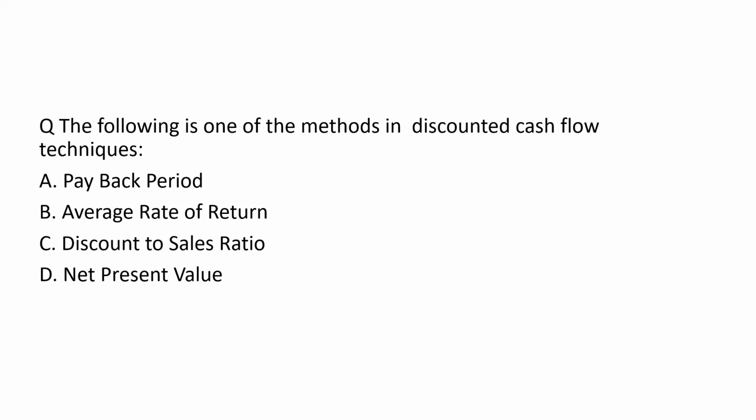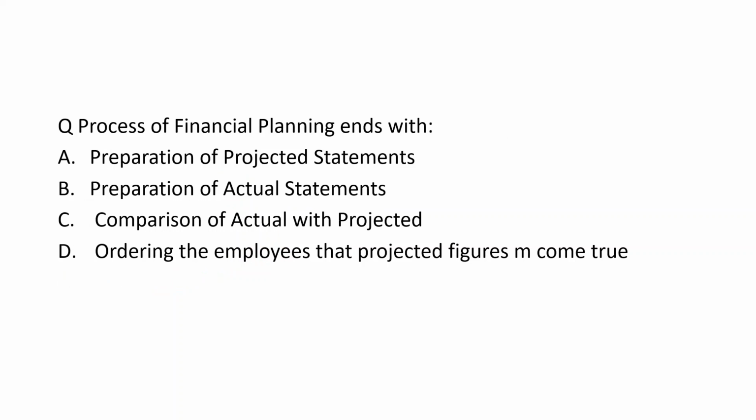Which one of the following methods is a discounted cash flow technique? Payback period, average rate of return, discount to sales ratio, and net present value. So what has been asked is which method is discounted cash flow? Discounted is totally where the present value factor is used. In other words, it is asking about the modern technique. Payback is traditional, and average rate of return is also traditional. Discount to sales ratio is not any method in the payback period. The right answer will be option number D, net present value. Let's move to the next question.